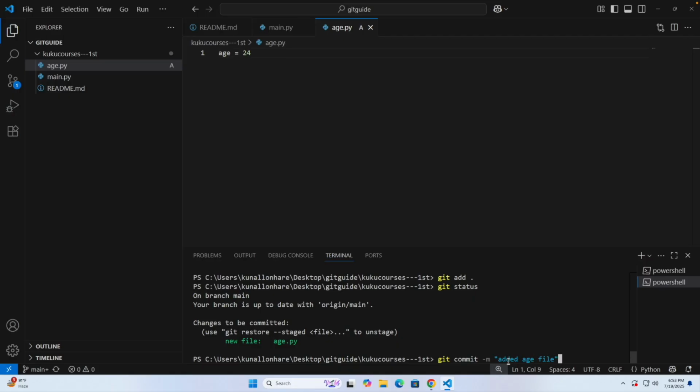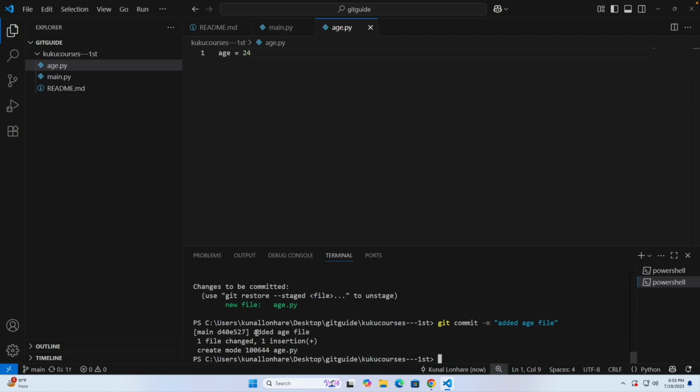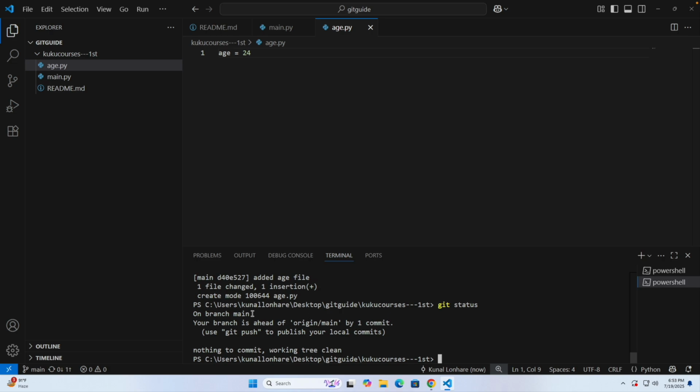Click on enter, all done. Now you can see it's ready to add. Okay, that means it is done and committed. Now if you see a git status, you can see all of them are ready to commit. Now you can push them.